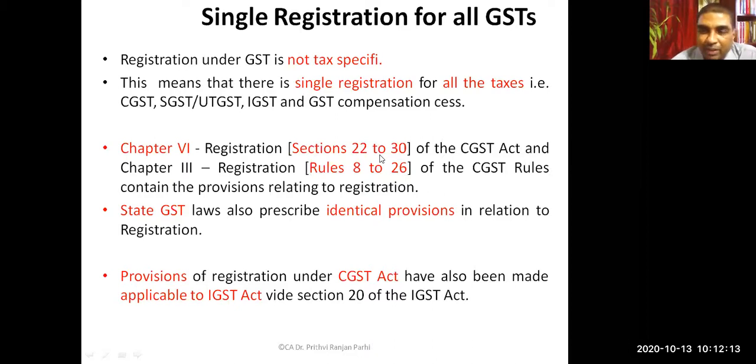But in our classes, we'll be focusing on the CGST Act rules and provisions. Here you have to remember one more thing. The provisions under the CGST Act have also been made applicable to the IGST Act. And in the state acts, there are identical provisions.